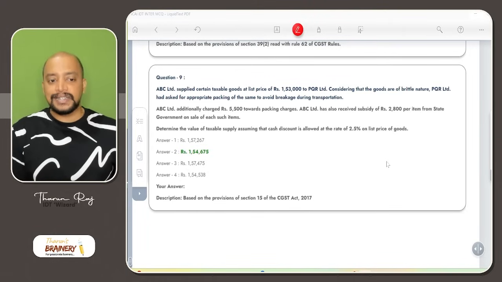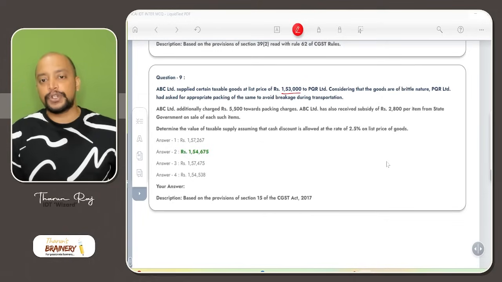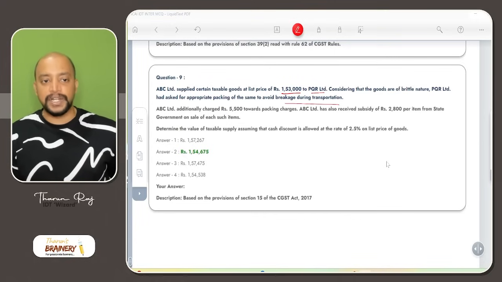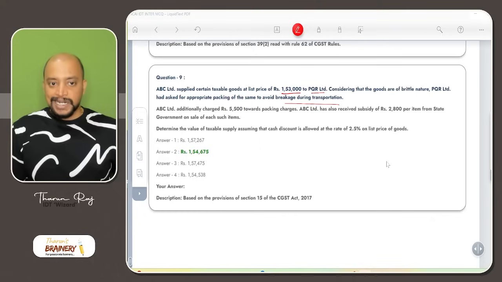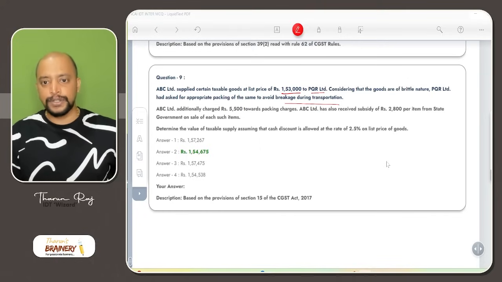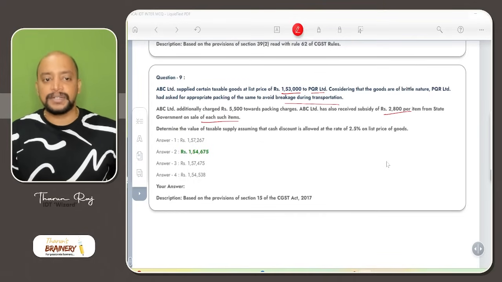Then ABC Limited supplied certain taxable goods at a list price of 1,53,000 to PQR Limited. Considering that the goods are of brittle nature, PQR Limited has asked for appropriate packing of the same to avoid breakage during transportation. ABC Limited additionally charged 5,500 towards packing charges. They also received a subsidy of 2,800 per item from the state government on sale of each such item.